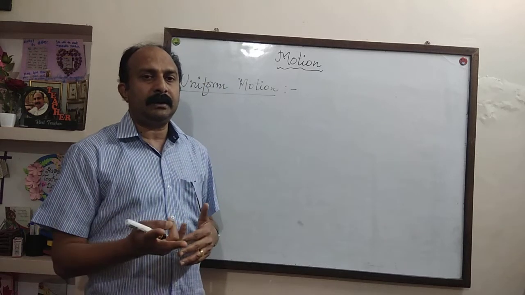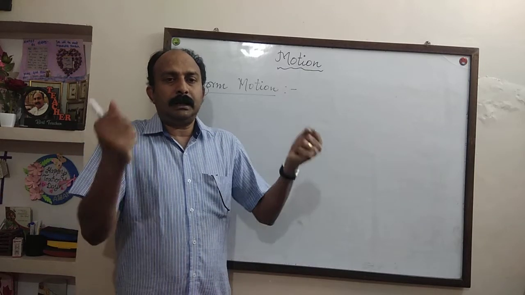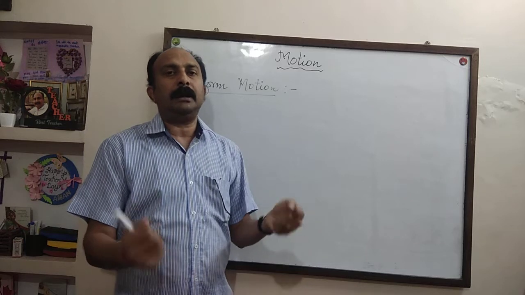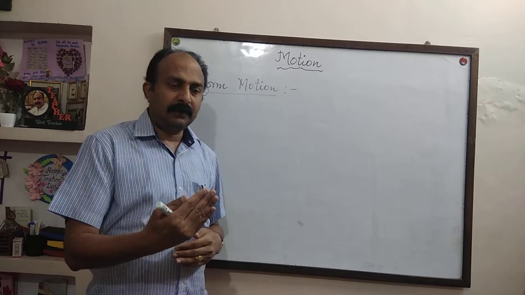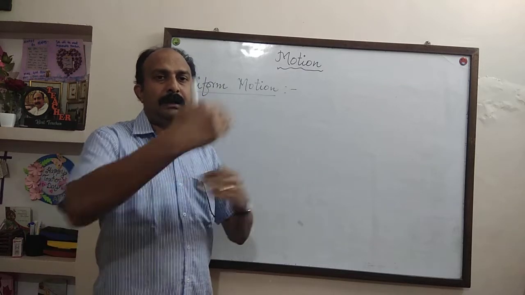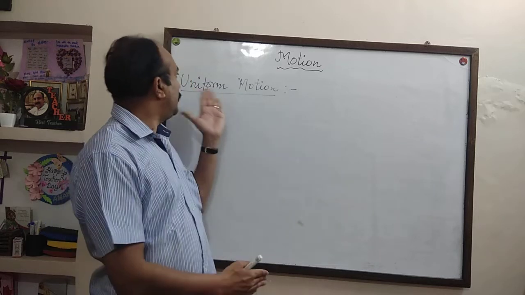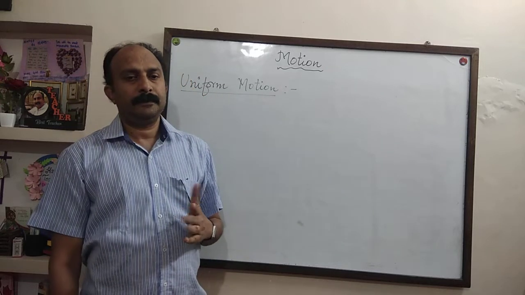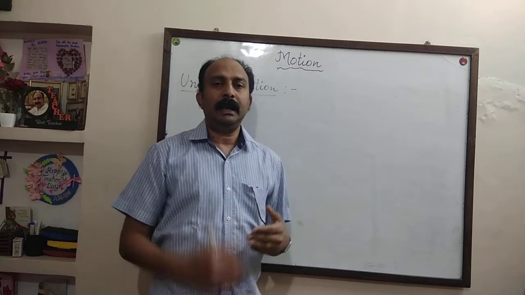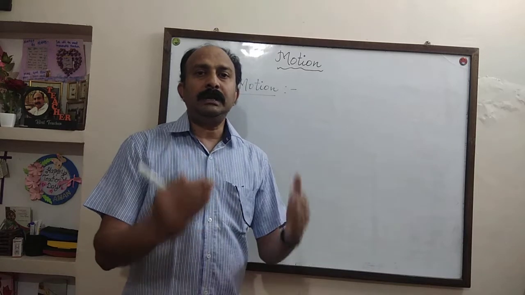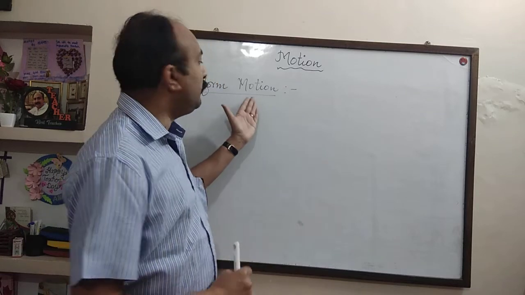That is in the second hour, again 80 km. If you can drive the car at a constant speed of 80 km per hour, then in every 1 hour, that car will cover the same distance 80 km, 80 km, 80 km. Such type of motion is called uniform motion. I repeat, if a body travels in a straight line and covers equal distance in equal interval of time, the body is said to be in uniform motion.